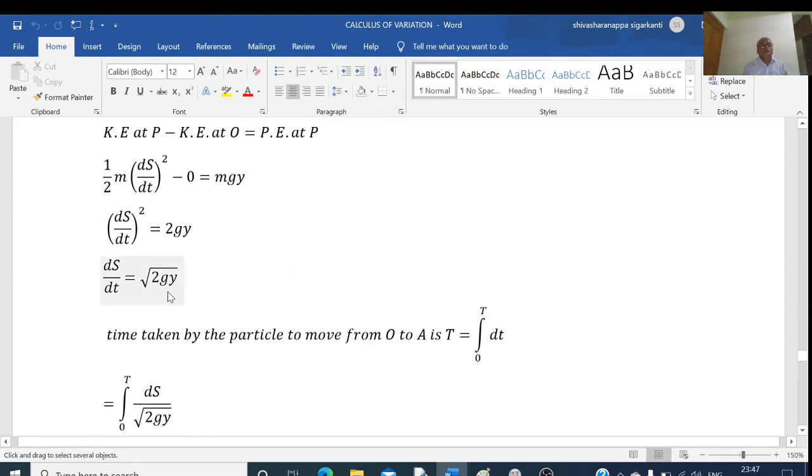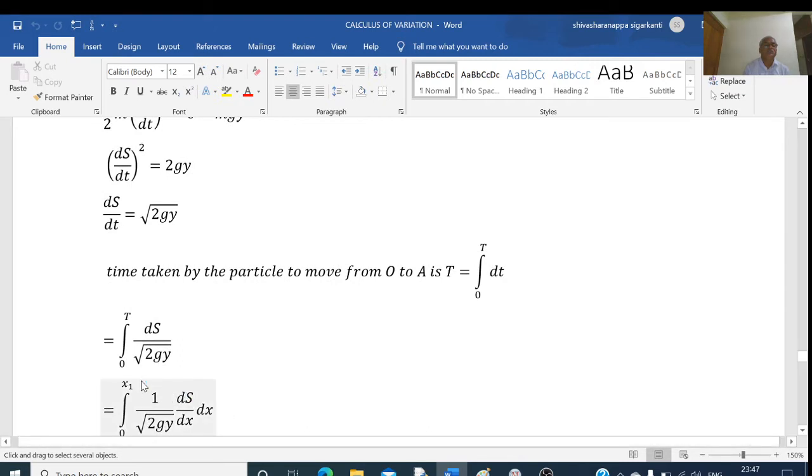or ds by dt equal to root of 2gy. Now, the time taken by the particle to move from O to A is T. So I take capital T equal to the integral from 0 to T of dt, which is given by ds by root of 2gy, that is 1 by root of 2gy into ds.